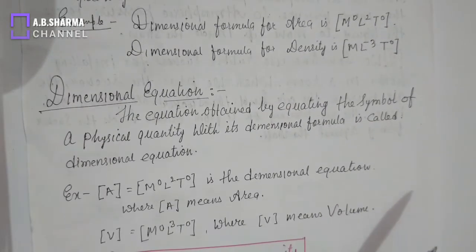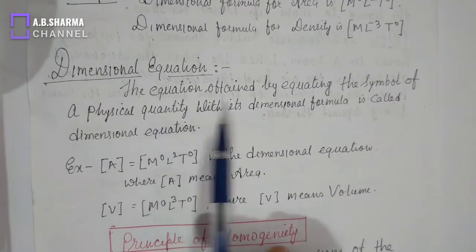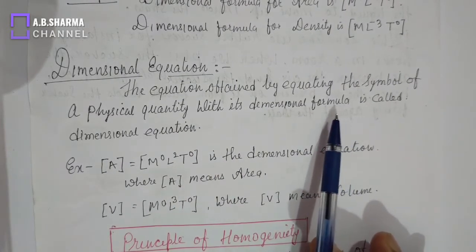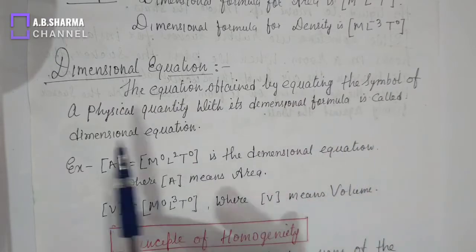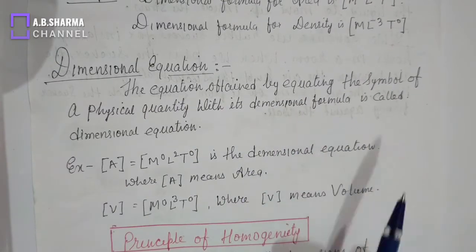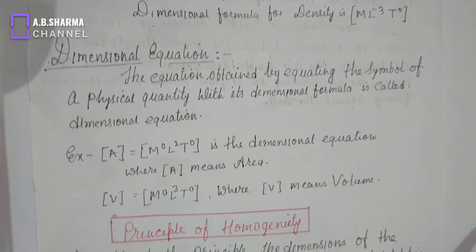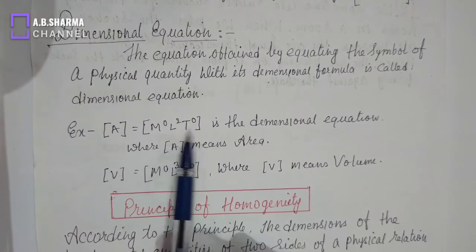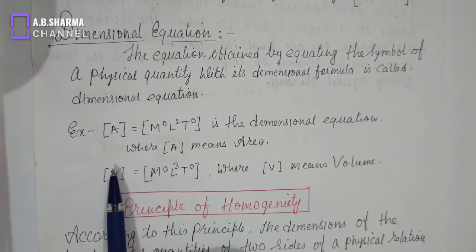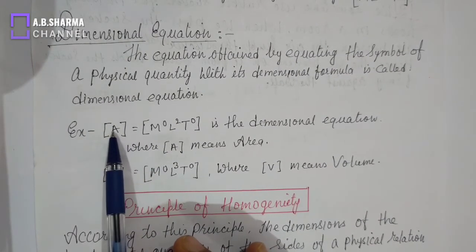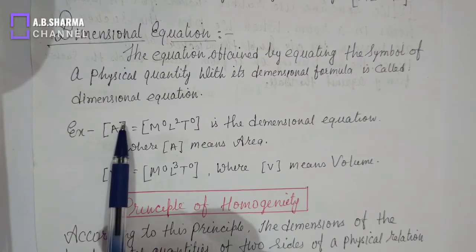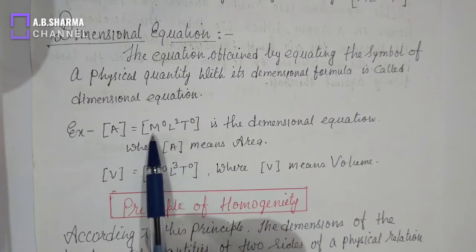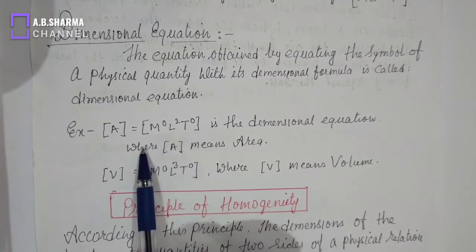Now next is dimensional equation. The equation obtained by equating the symbol of a physical quantity with its dimensional formula. Remember that. The equation obtained by equating the symbol of a physical quantity with its dimensional formula is called dimensional equation. Means when a physical quantity is equated with its dimensional formula, it forms a dimensional equation. See in example, A, that is area, when it is equated with its dimension, that is M to the power 0 L to the power 2 T to the power 0, this forms the dimensional equation of area.